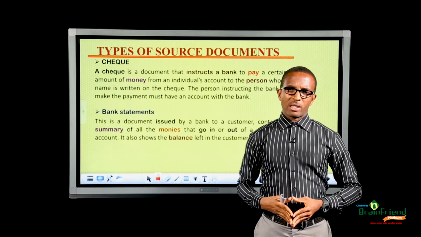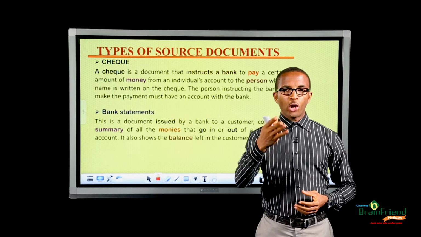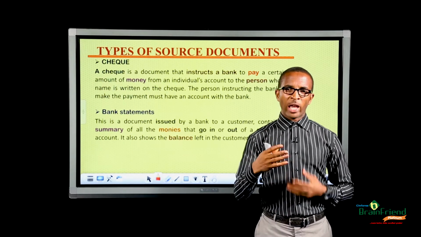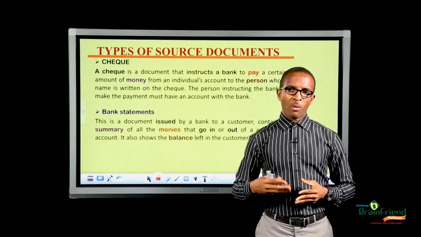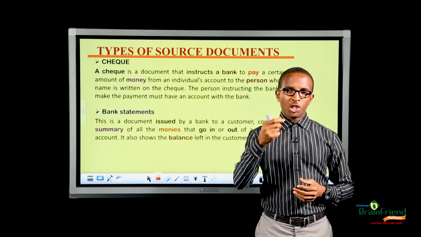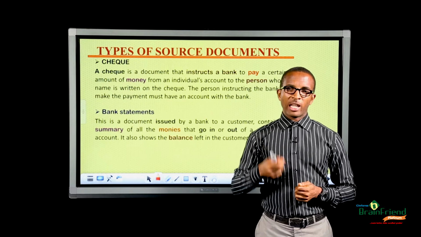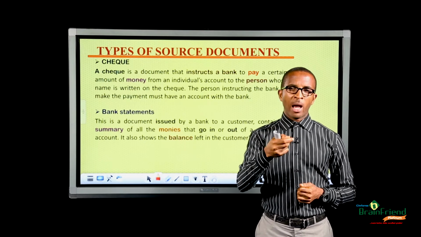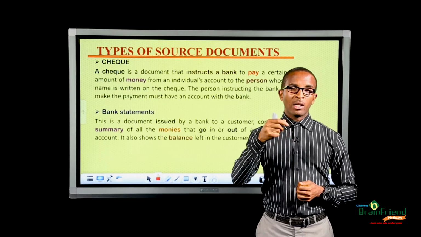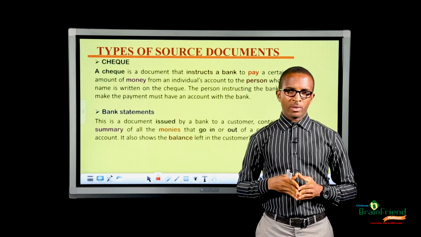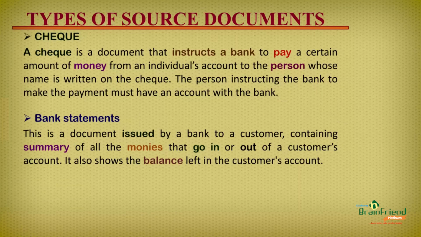What do I mean by this? Let's say I'm owing you some amount of money, or we engage in a business transaction and I want to pay you your money and I issue you a check. That check that I issue to you must bear your name, and you have to take it to the bank to cash that money. And for me to successfully issue you that check, I must have an account with that bank, and the amount of money which I want the bank to pay you must also be in my account with the bank.